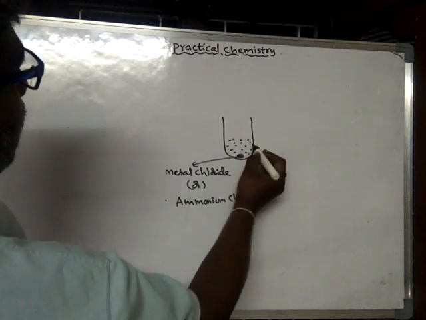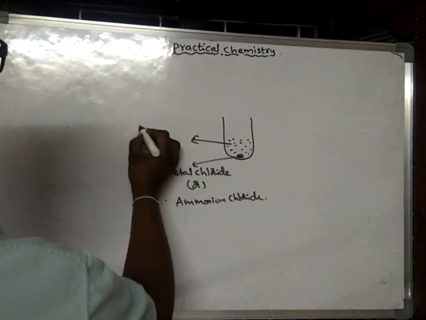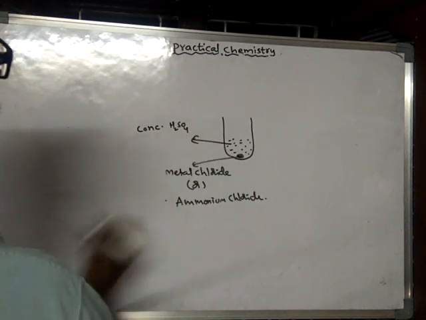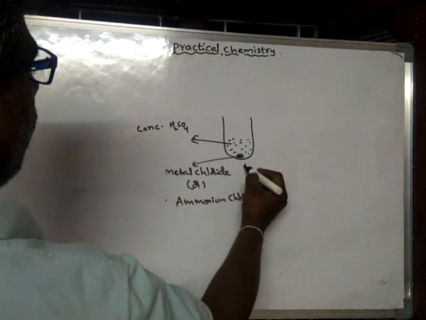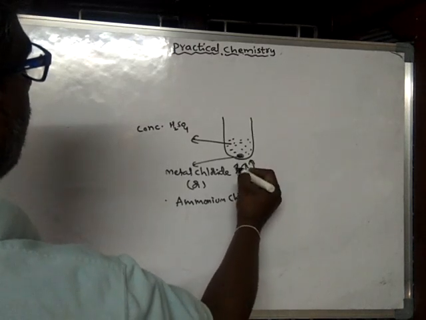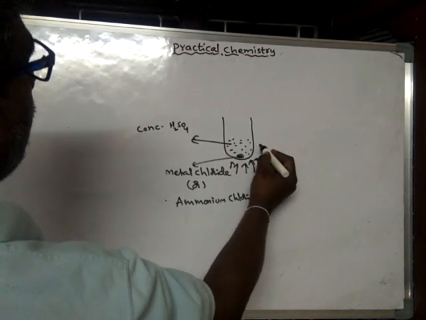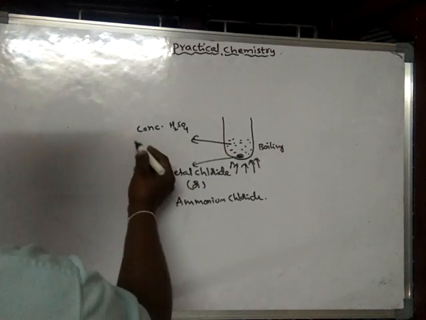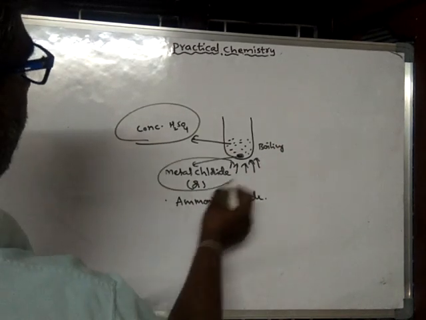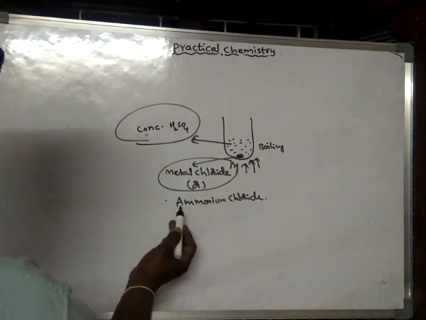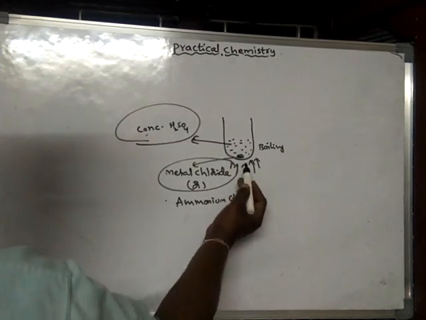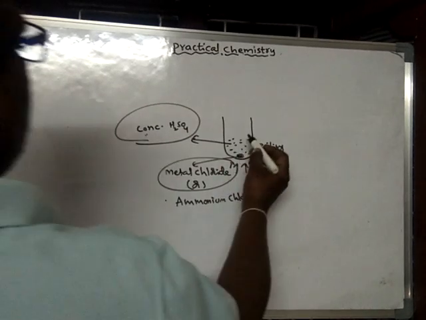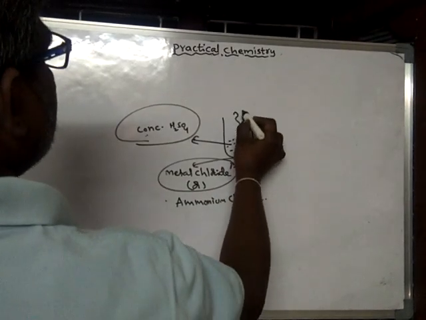So this is the substance, and this is concentrated sulfuric acid, not diluted. We have to boil the mixture. So when the mixture of concentrated sulfuric acid and metal chloride, or concentrated sulfuric acid and ammonium chloride, is boiled, what happens? A gas is evolved from this.